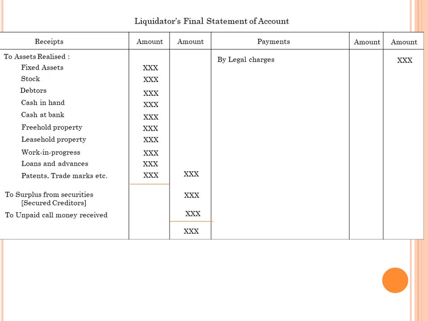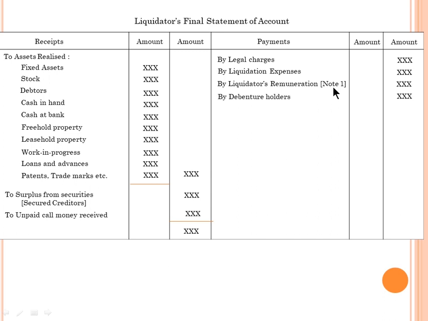Start with legal charges, followed by liquidation expenses and liquidator's remuneration. Here we have to follow the working notes. As I told earlier, the company is going to appoint a person called a liquidator. The company is not in a position to pay salary, so we have to pay remuneration, calculated out of the assets realized, the preferential creditors, and a percentage of unsecured creditors. So we are going to have separate working notes. I'll tell you later how we are going to find the liquidator's remuneration.